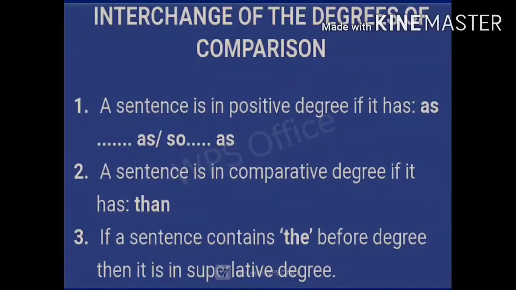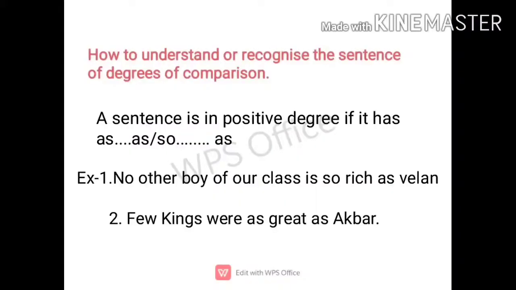Remember, a sentence with "as", adjective or adverb, then again "as", or "so" and "as", the sentence is positive, and the sentence with "than" is comparative degree, and the sentence with "the" is the superlative degree. So let's understand the same thing with examples. First we'll talk about the positive degree with "as" and "so" and "as".